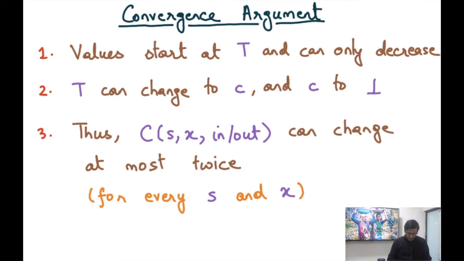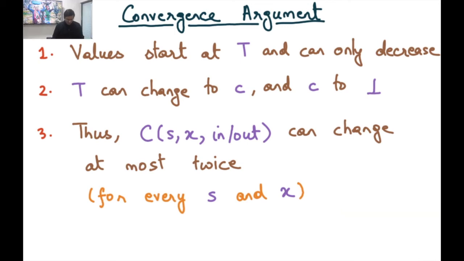So for any value for a given statement S and for a given variable X, we are assuming it's a single variable for now, the value can only change twice at most. From top it can go to some constant C, and then from that constant C it can either remain there, in which case it will only change once, or it can go to bottom, in which case it would have changed twice. So any value throughout the duration of the algorithm can only change twice. And that's basically the root of our convergence argument.